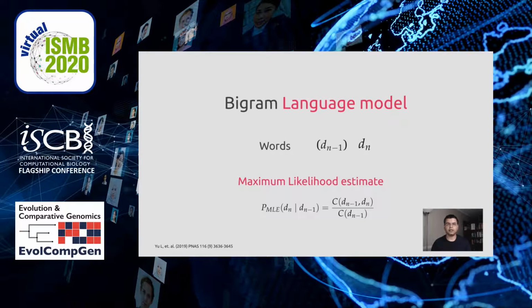Formally, a bigram model is the conditional probability of a domain Dn given its preceding domain Dn-1. This can be calculated by dividing the count of the domain pairs by the count of the first domain Dn-1 in the genome.